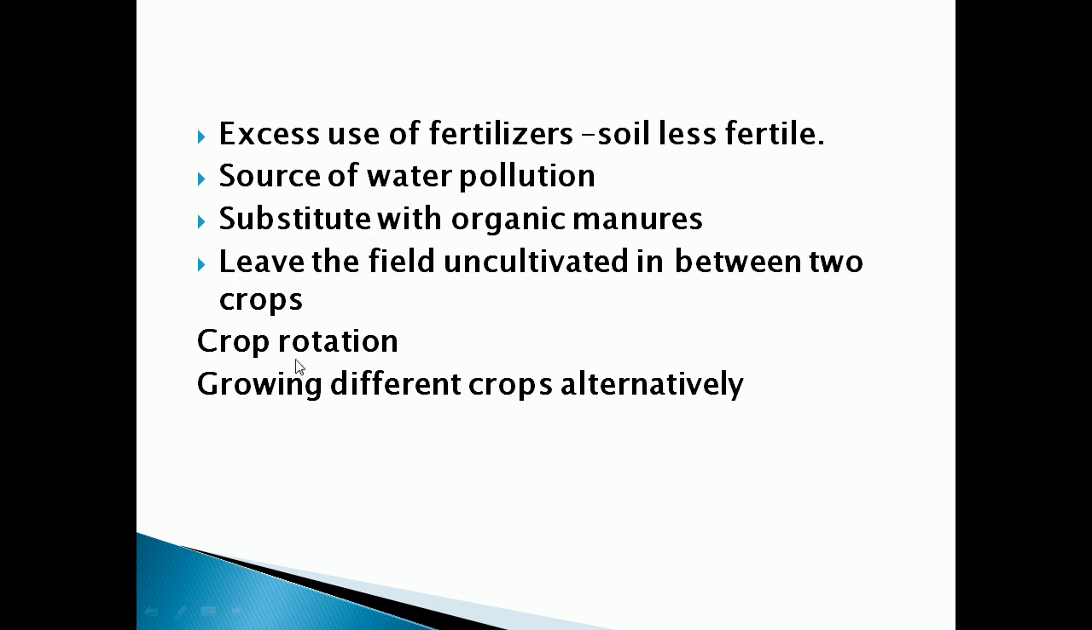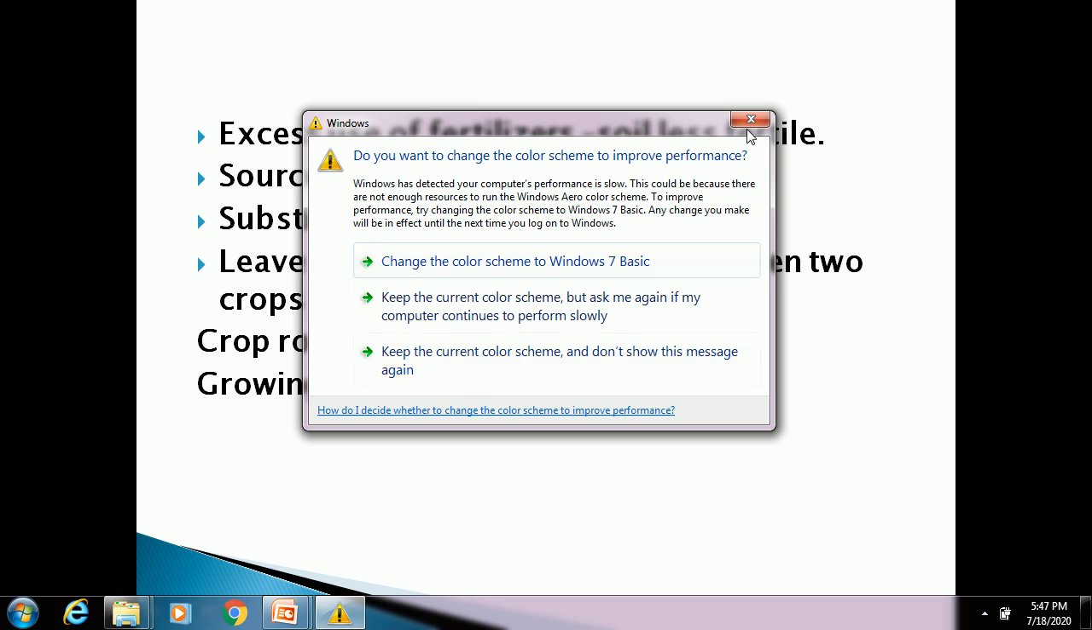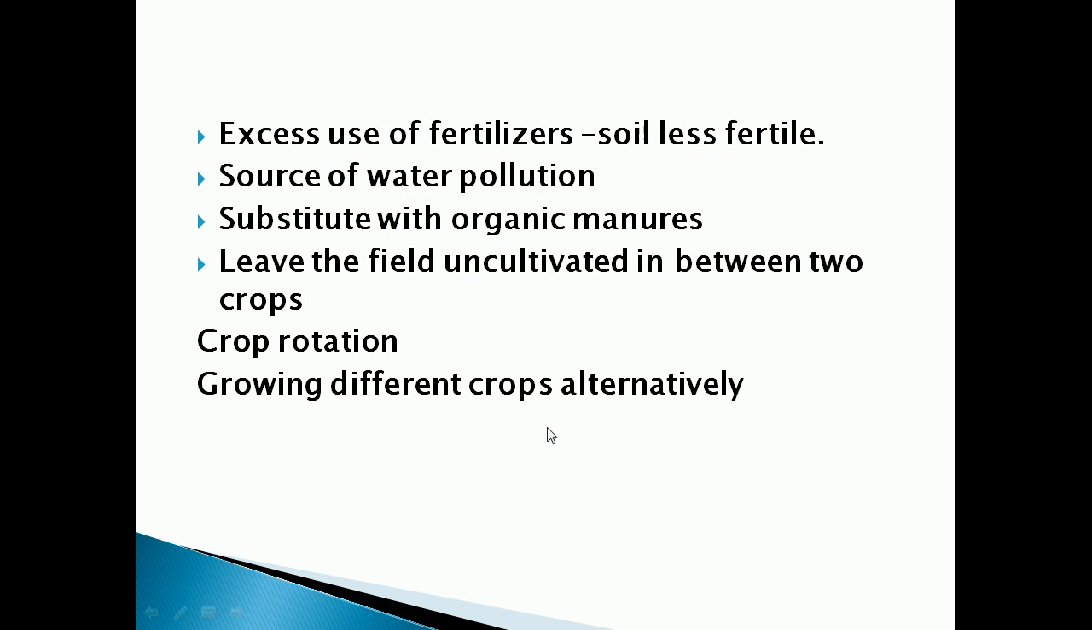Last year you have studied what is meant by crop rotation, isn't it? Crop rotation means we can grow different crops alternately. One particular crop we can grow in one season, and after harvesting that crop, next season we can grow a different crop. So alternately we can grow the crops. That is called crop rotation. The method of growing different crops alternately is called crop rotation.